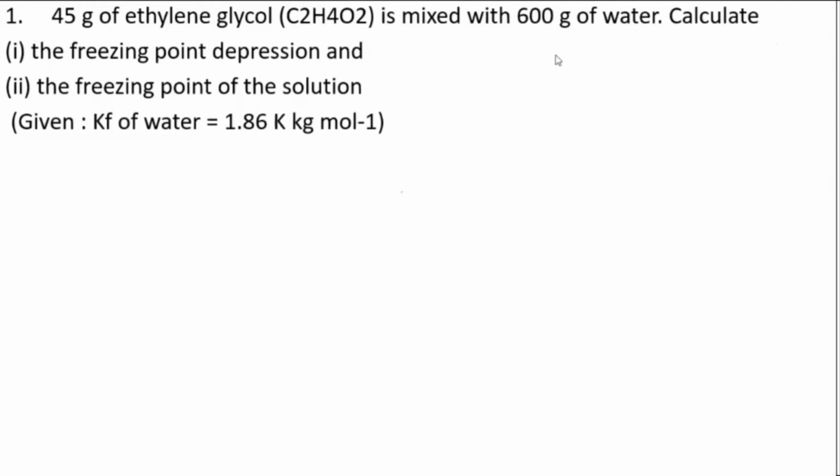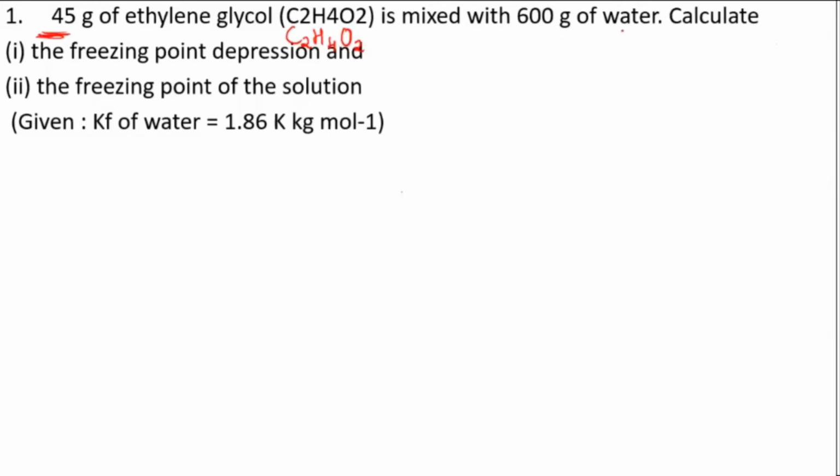We'll work out this problem. Let's see what is given to us. Here, the problem is 45 gram of ethylene glycol, formula also given, C2H4O2, is mixed with 600 gram of water. Let it be in grams only.